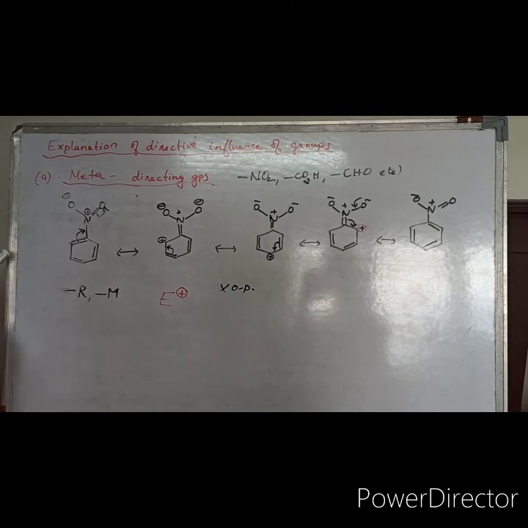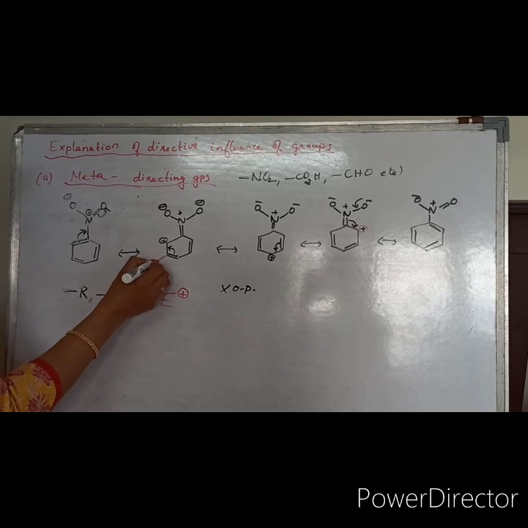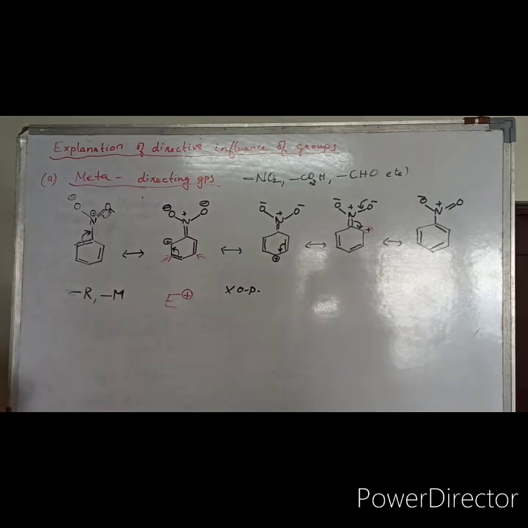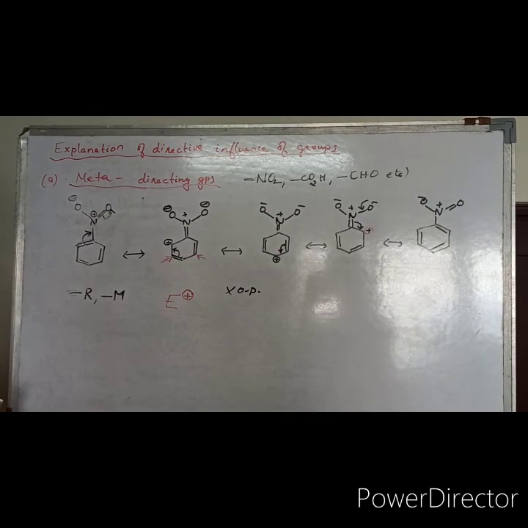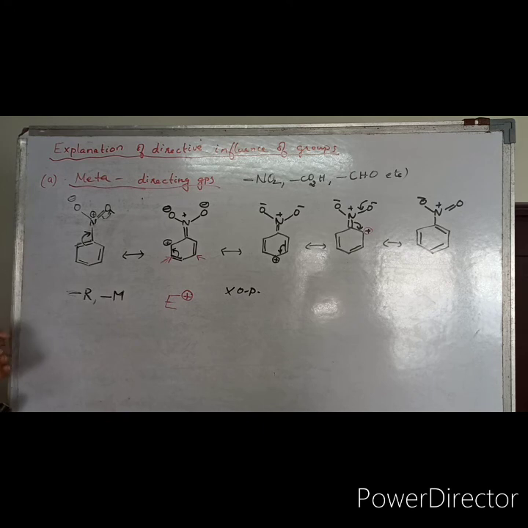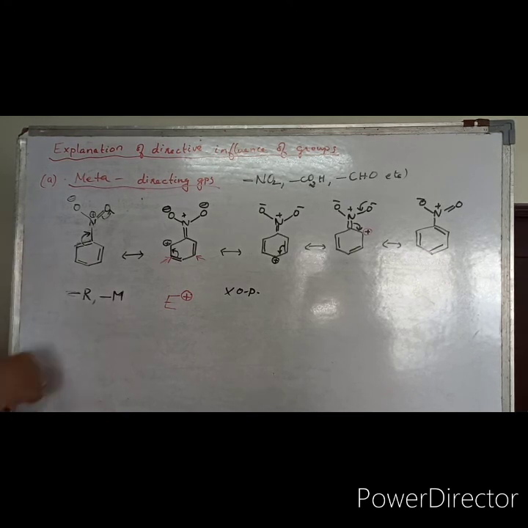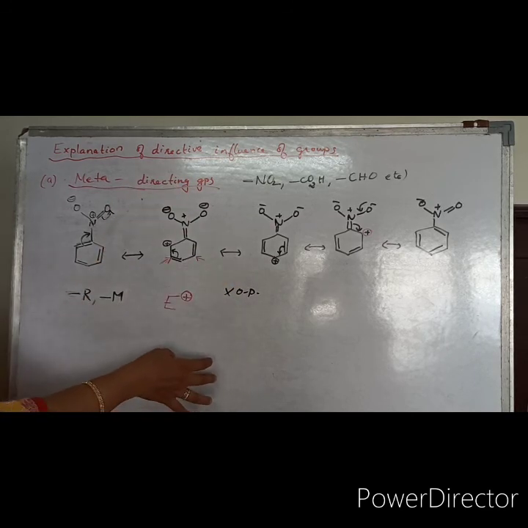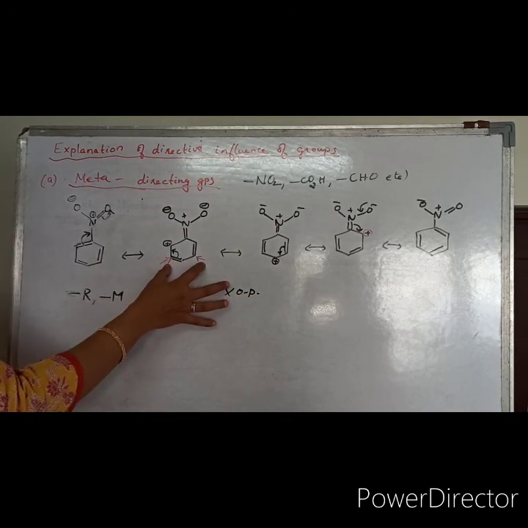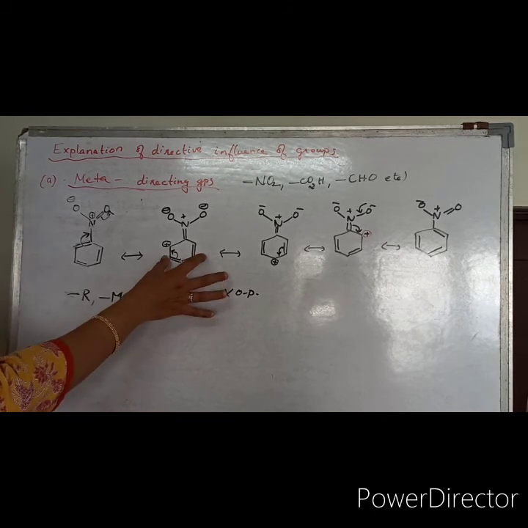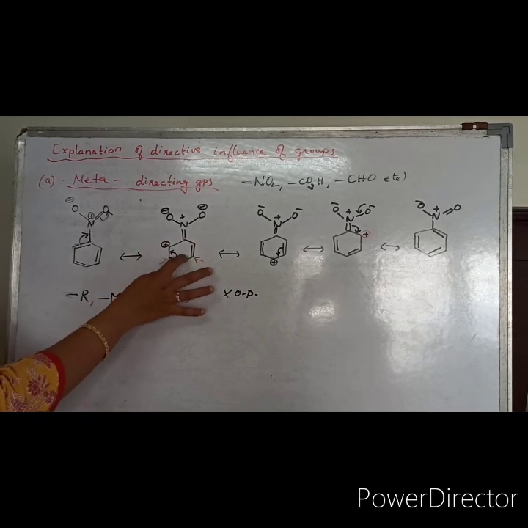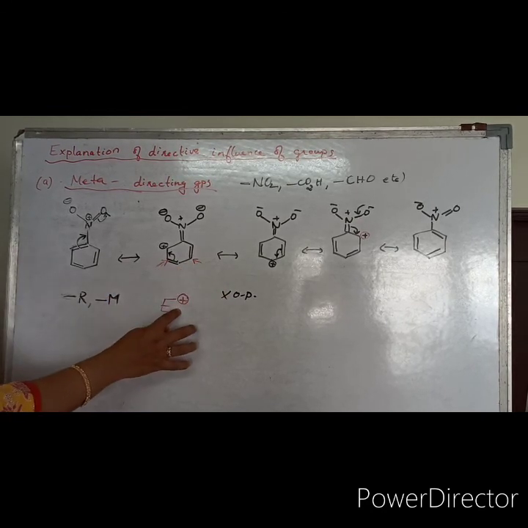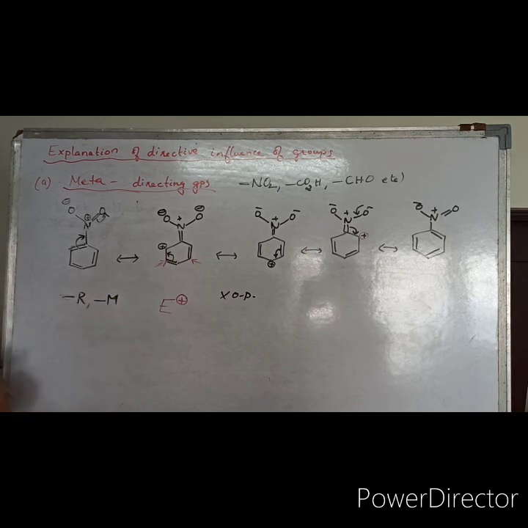Now if you are seeing the meta positions, so this is the meta position, and here also meta position. So in all meta positions there is no positive charge. Okay, there is no positive charge and no negative charge also. But if you are comparing at the ortho and para positions, which are having positive charge, compared to them, the meta position is not having positive charge. So that is why compared to these, meta positions are comparatively electron rich in nature. So that is why the incoming electrophile will be going towards the meta position.